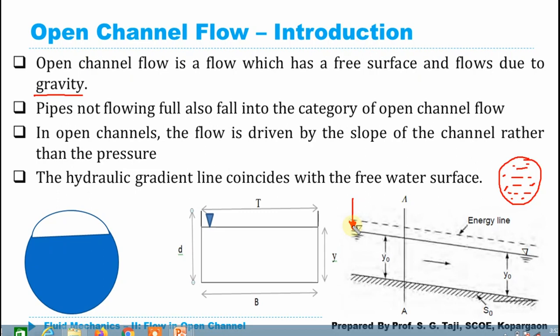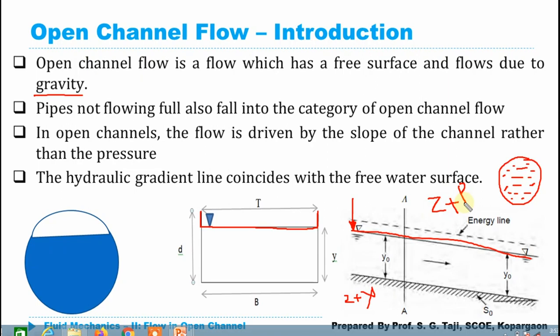Now again there are some other differences. In case of open channel flow, or gravity flow, the surface of the liquid will be exposed to the atmosphere, so a free surface exists in case of gravity flow. But in case of pressurized flow, there will be no free surface of liquid. Again further, the hydraulic gradient line in case of open channel flow will be the addition of Z plus Y. But in case of pressure flow, that will be the addition of datum head plus pressure head.